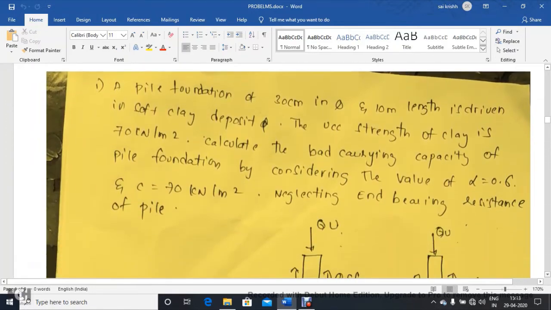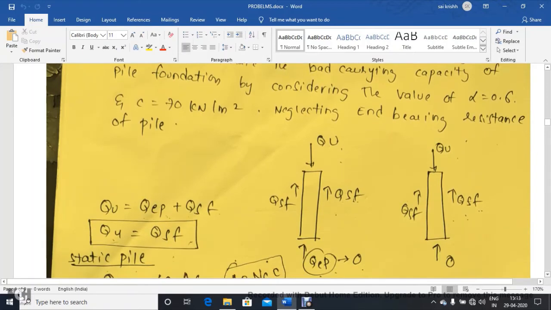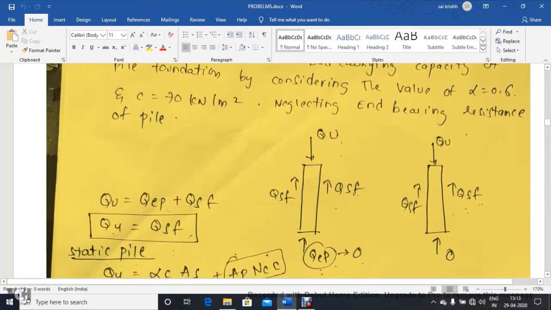Now let us discuss one more problem. A pile foundation of 30 cm in diameter and 10 meter length is driven in a soft clay deposit. The unconfined compressive strength of the clay is 70 kN per meter square. Calculate the load carrying capacity of the pile foundation considering the adhesion factor as 0.6 and cohesion as 70 kN per meter square. Here in this particular problem, it has been mentioned to neglect the end bearing resistance of the pile foundation. What is meant by neglecting end bearing resistance of the pile foundation is, you can observe here in the picture.